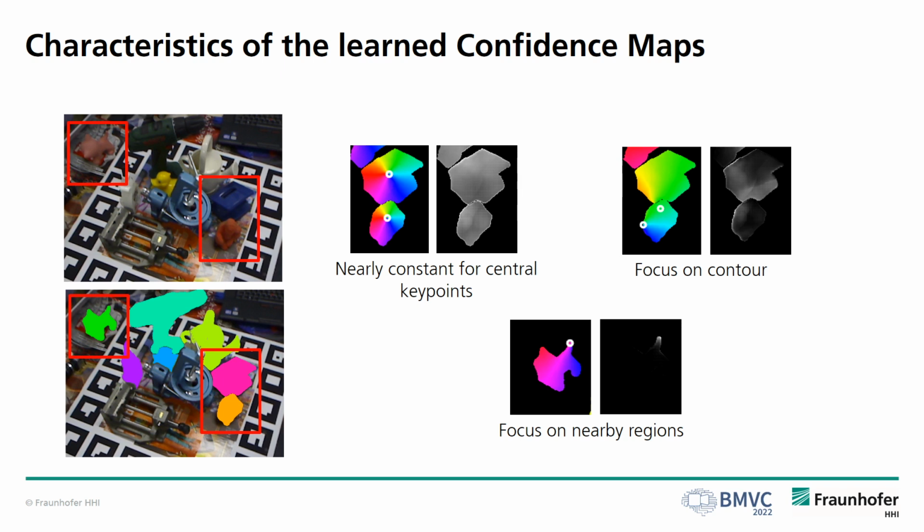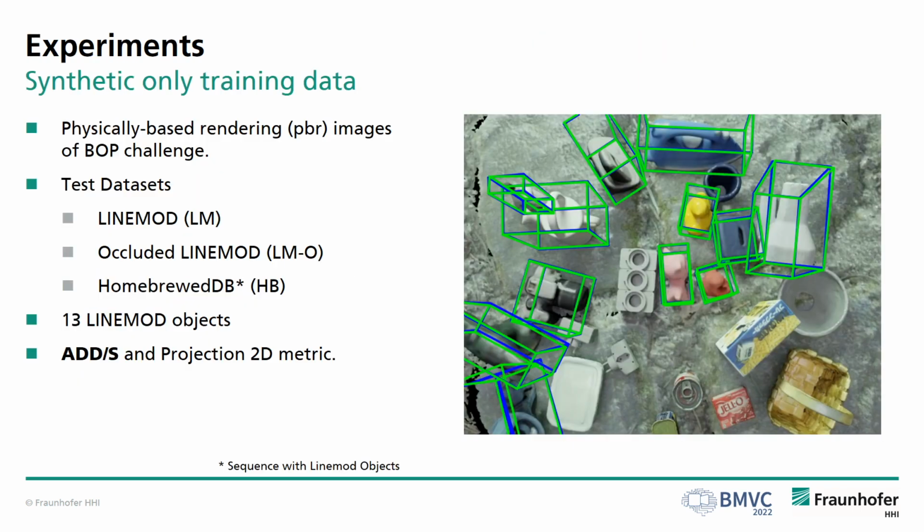The contour is a domain-invariant feature, which has a positive effect when training with synthetic data. We will now discuss our experiments. During training, we only use synthetic data, and because of the effort involved in capturing and annotating real data for multi-object scenes, we think this is the only practical way to train a multi-object model.